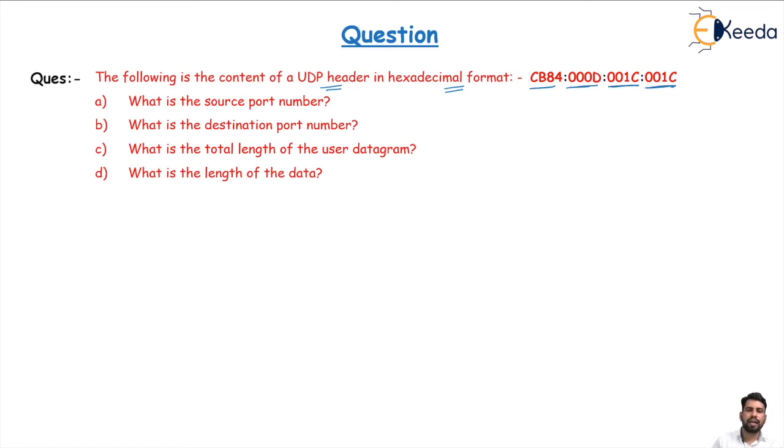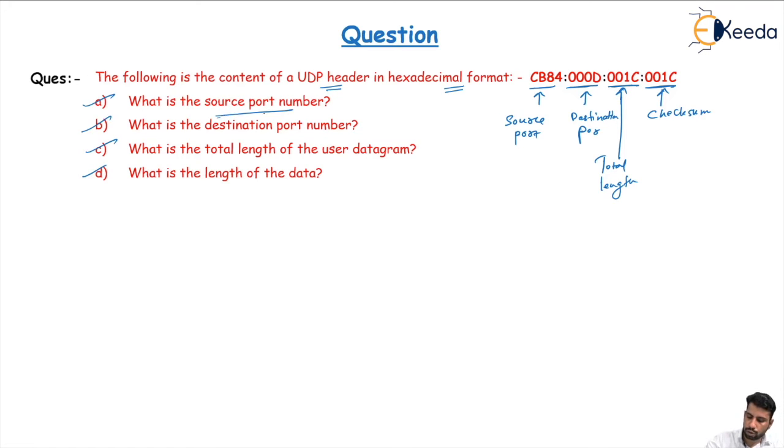This one is given in the hexadecimal part, and in the UDP we know we have 4 main fields. The first field is the source port number. The second is the destination port number. The third field is the total length of the header and data, and the fourth one is the header checksum value. So because of this we can find all these values.